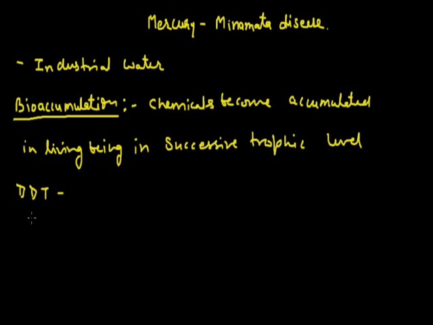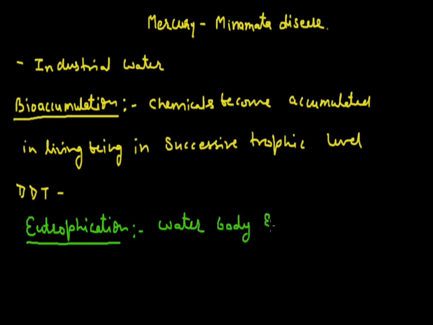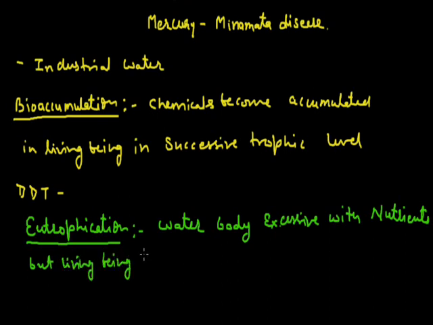Another important term is eutrophication. Eutrophication is another related phenomenon of water pollution. In this event, the water body becomes excessively enriched with nutrients, but living beings die due to lack of oxygen.